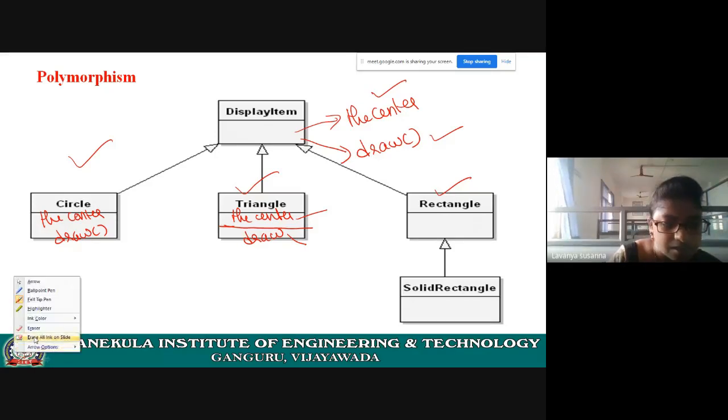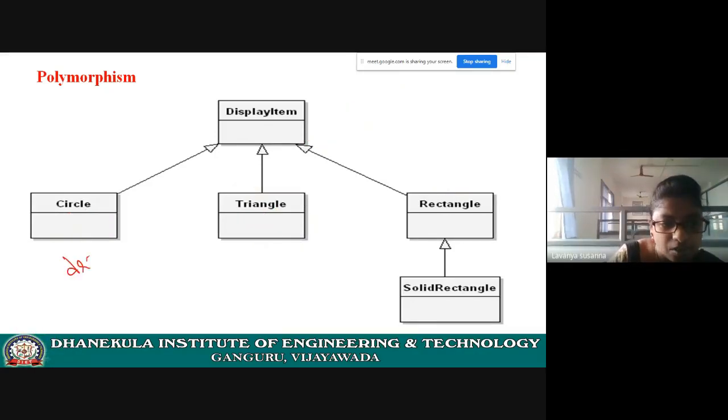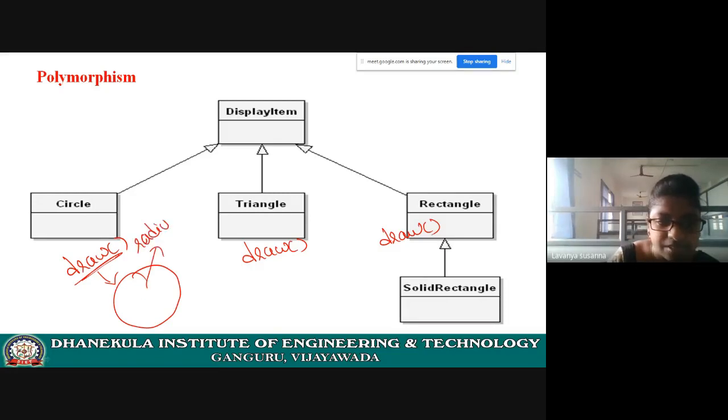Now let us see. Here there is a draw method, and here also there is a draw method, because all these subclasses are inheriting all the data and methods of display item. Now what is this draw method doing? It is drawing a circle. For this you need to give a radius. The center is a variable which takes coordinates and radius. So the draw method will draw a circle in this class.